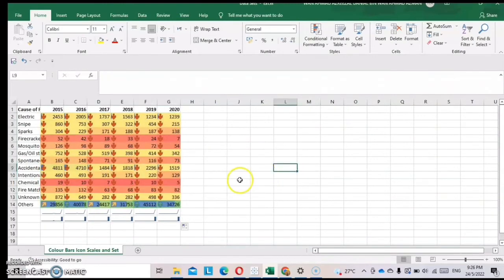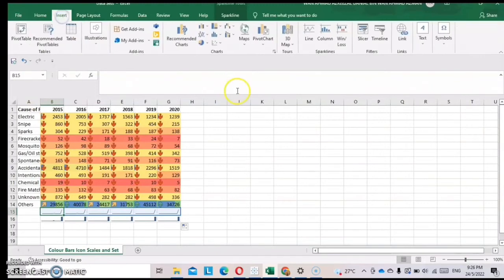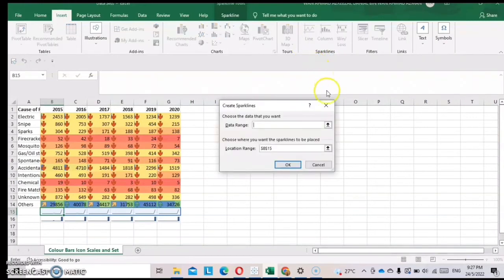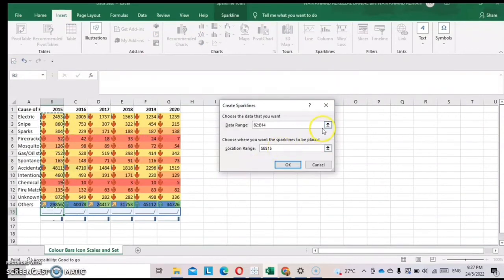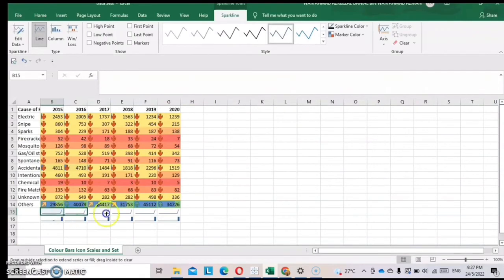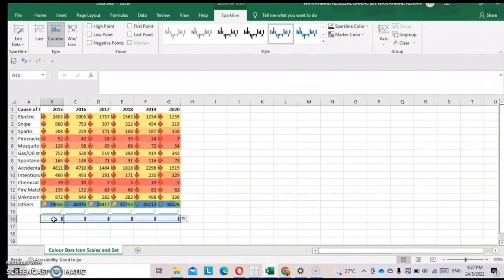For the sparkline, the first step, you choose any cell in the column and then go to Insert. You can see this sparkline. If you want to make a line, you can choose line, and if you want to make a column, you can click column. Click the line, then highlight the data for the data range, then click the location range, and then click OK. You can drag to the right.